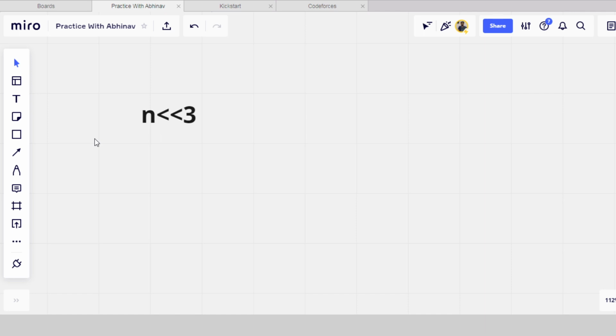For example the value of n is 5. 5 means it is 1 0 1. Now what this left shift operation is doing, it is making all the bits of 5 move towards the left 3 times.